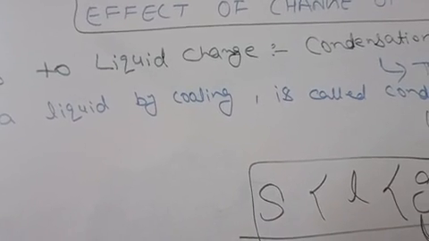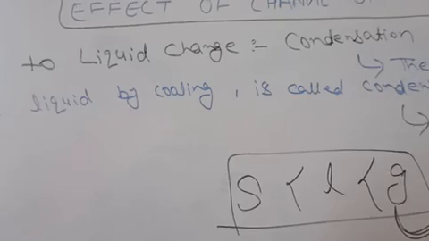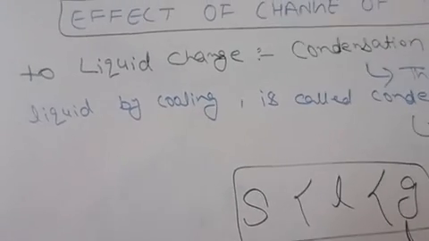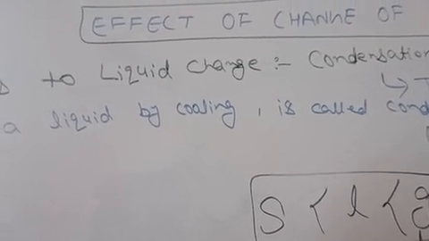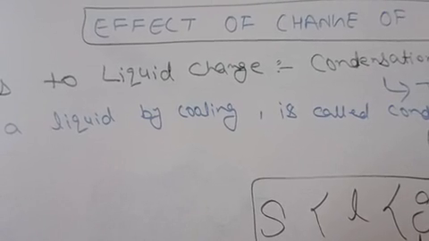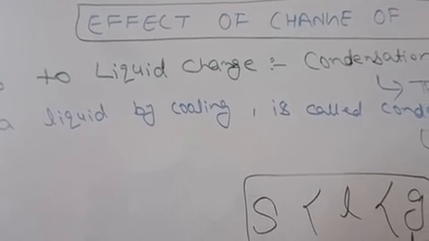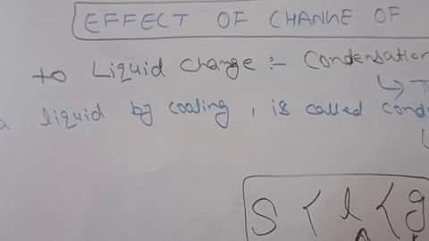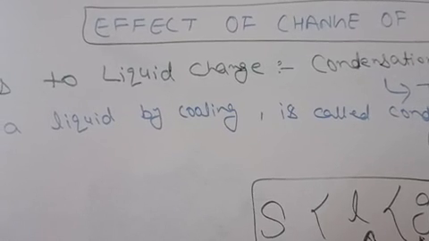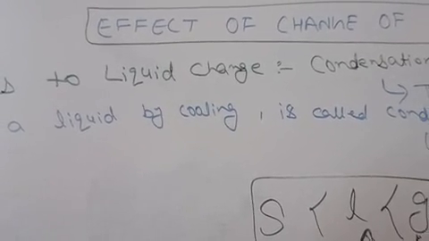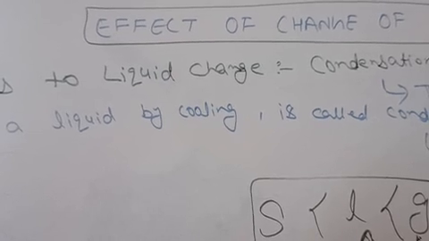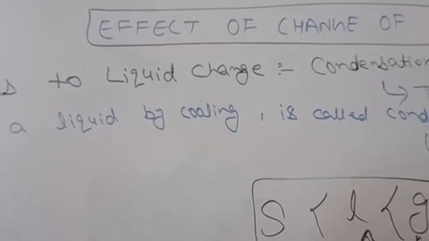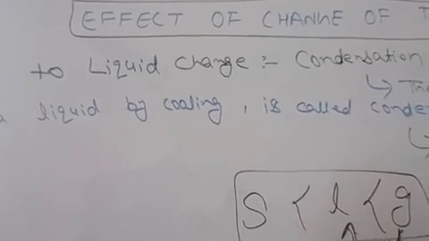So the gaseous state of matter has the highest kinetic energy, so molecules can run here and there. When it loses kinetic energy, it changes its state from gas to liquid. The particles move closer together until they start being attracted to each other and form a liquid.